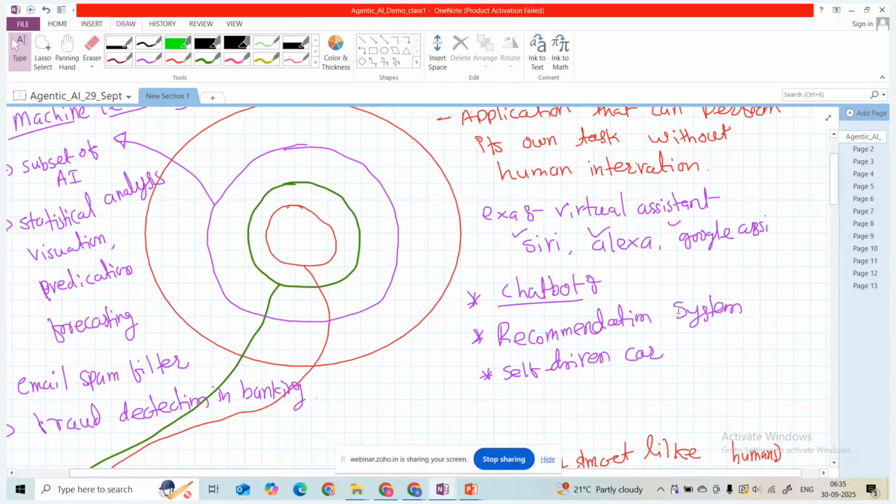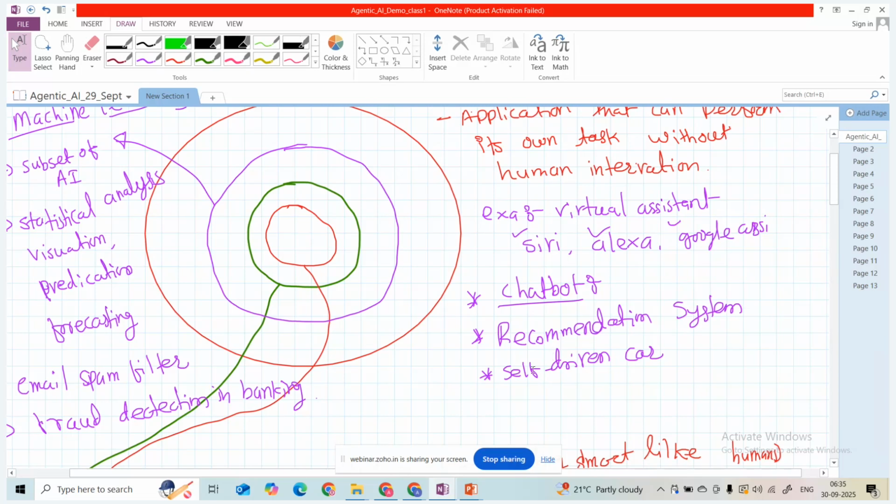Then recommendation systems. Here we are watching videos, listening to audio, and following some data patterns. So this AI will analyze the data patterns and your preferences, and it will suggest things you might like. Sometimes we purchase a product from an e-commerce platform, and next time it will suggest a similar kind of product. These are recommendation systems, based upon AI at the back end.